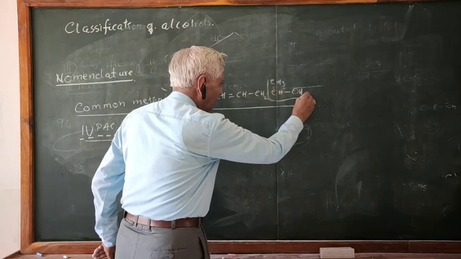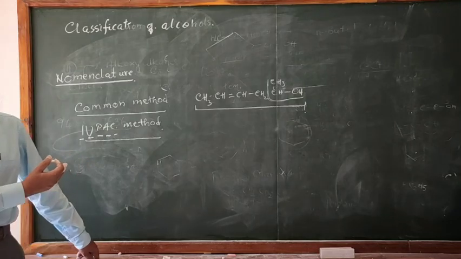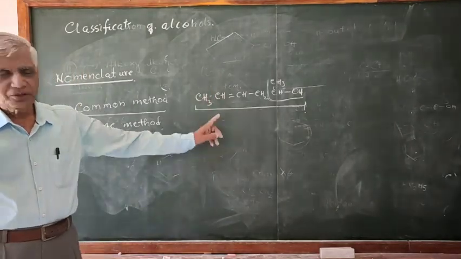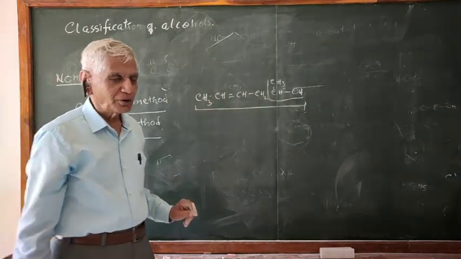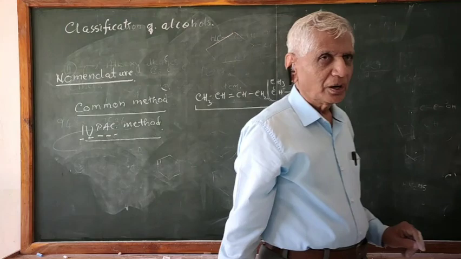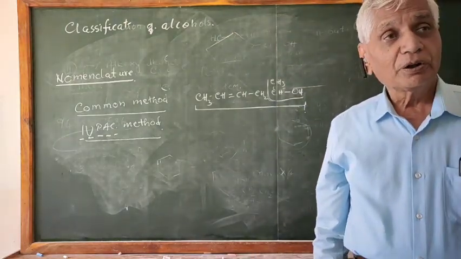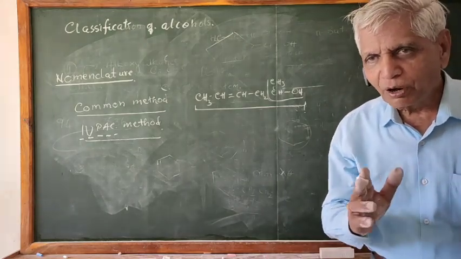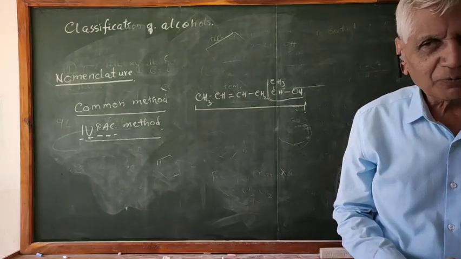If you select the other chain, you are not taking the second functional group into consideration. So when the compound contains more than 1 functional group, you have to select the chain which contains more functional groups. Please remember, follow?